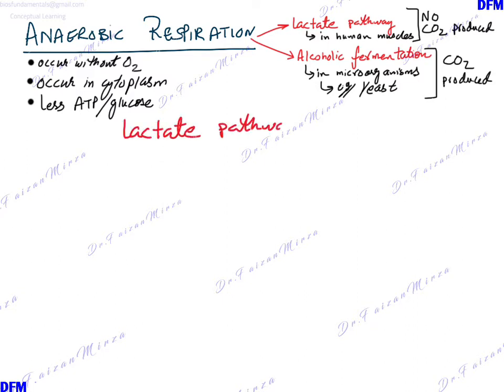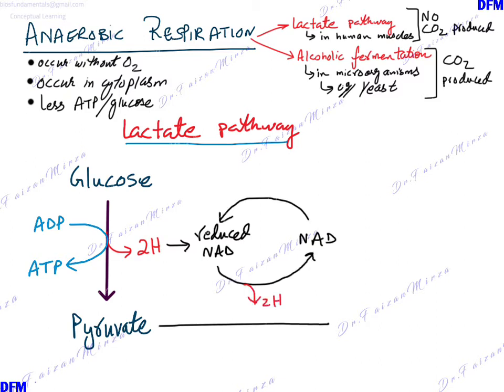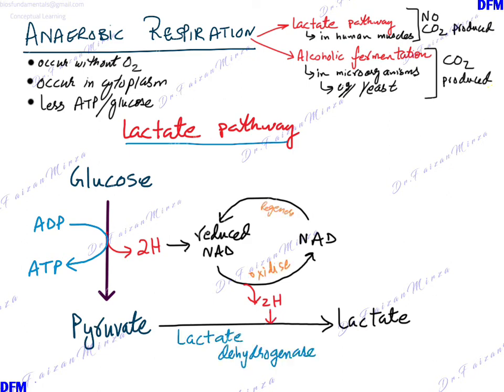Lactate pathway. What happens in the lactate pathway? Only glycolysis occurs. Glucose is converted to pyruvate. We consider that one pyruvate went to the matrix of the mitochondria using oxygen, and the other pyruvate was left behind, which had to convert into lactate by the lactate pathway. Since this pyruvate did not have any oxygen available for it to go inside the mitochondrial matrix, this pyruvate must get converted to lactate. And how is that possible?